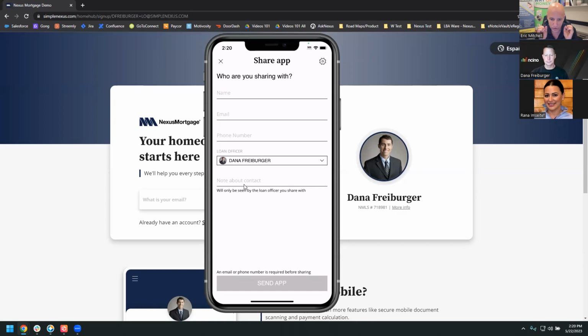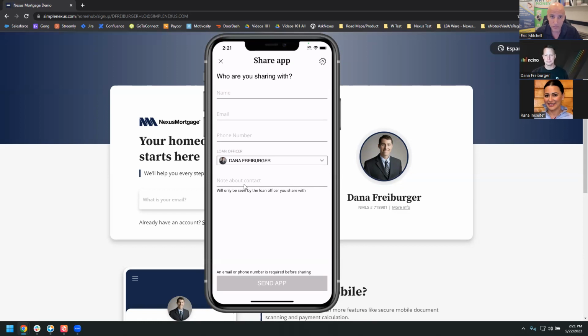So now the realtor has clicked the button, they've shared the app, and the client gets it. This is a perfect example: Saturday, 2 o'clock in the afternoon, a client walks into an open house and wants to get pre-qualified. Instead of the realtor calling you on a Saturday at 2 o'clock, boom, app, pre-qual, right there at the kitchen table, right on their phone. Super easy, great client experience.